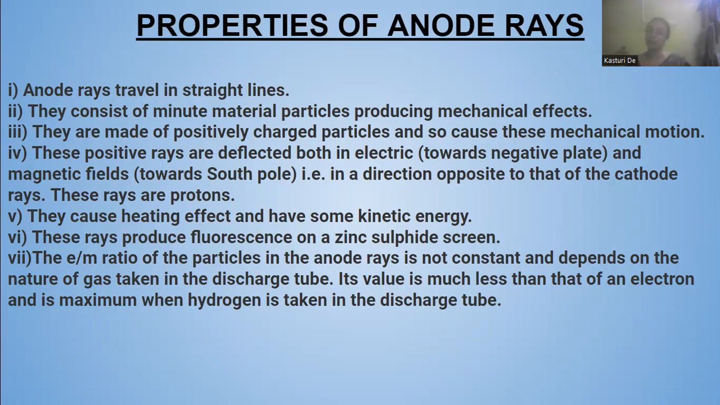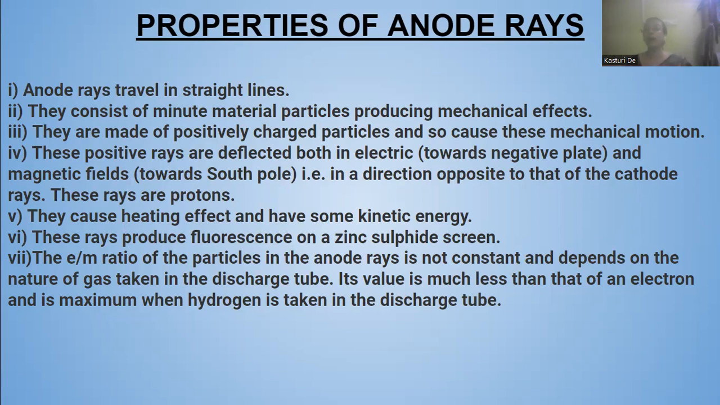These rays are named protons. They have some heating effect, some mechanical effects, and some kinetic energy. They move in the opposite direction to that of the cathode rays, and they are positively charged particles. They also produce fluorescence when they fall on a zinc sulfide screen.